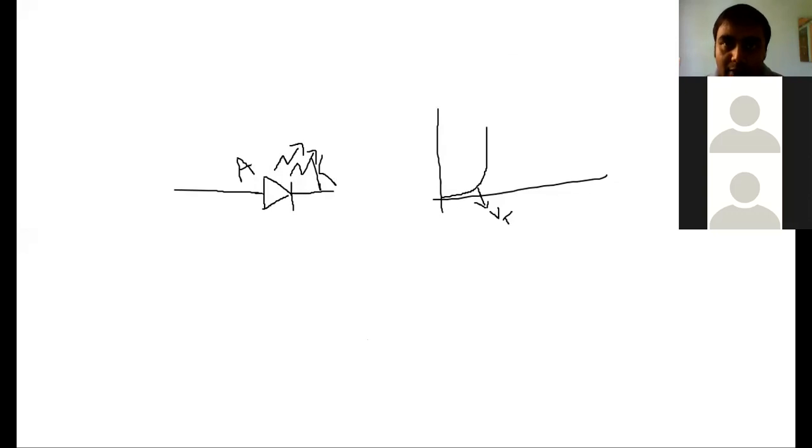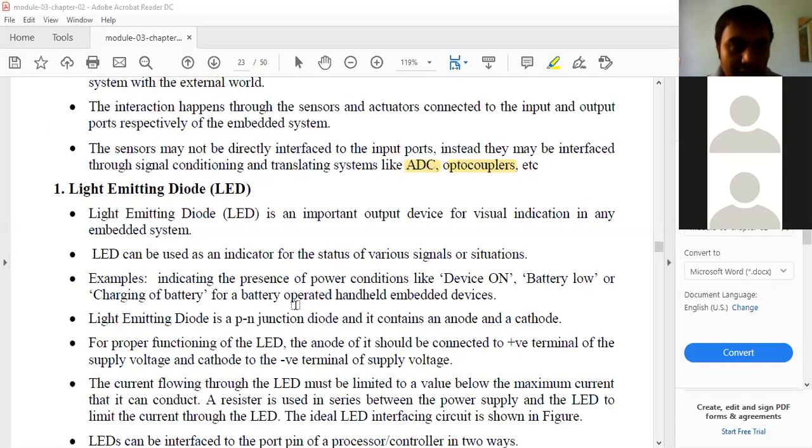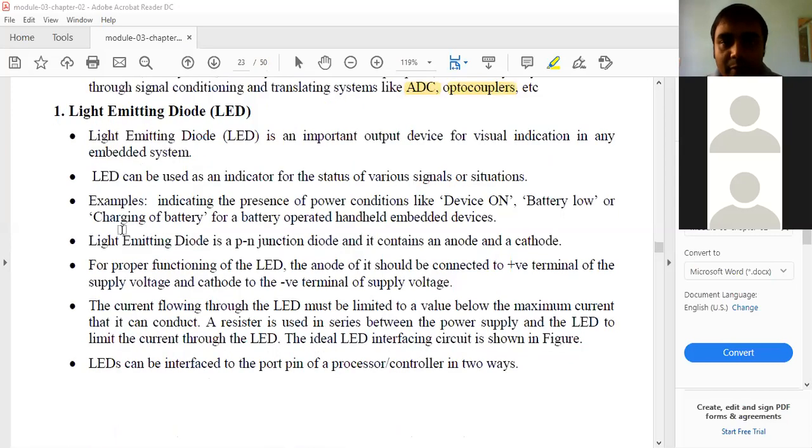Yes, so let's begin with the concept. Light emitting diode is an important output device for visual indication in any embedded system. They use it for visual indication. Next, an LED can be used as an indicator for the status of various signals or situations. To indicate the status, they use it. Examples include indicating the presence of power, whether a device is on or off, and whether the battery is low or full.